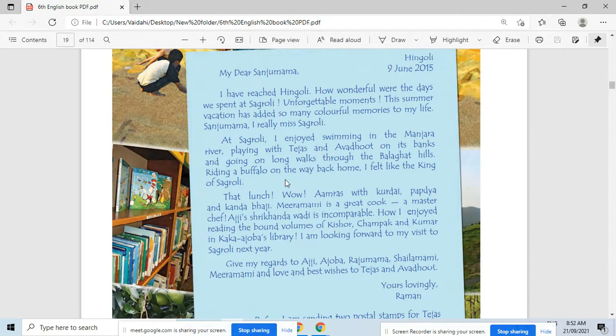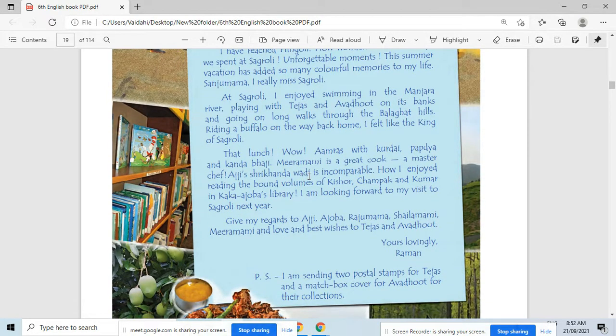Okay, enough. So now let's move on to the third paragraph. Who will read the third paragraph for us? Yash Nikam. Can you hear me? Yeah, Yash. Listen to me. The pronunciation of this word is amrus. Yeah, read it.